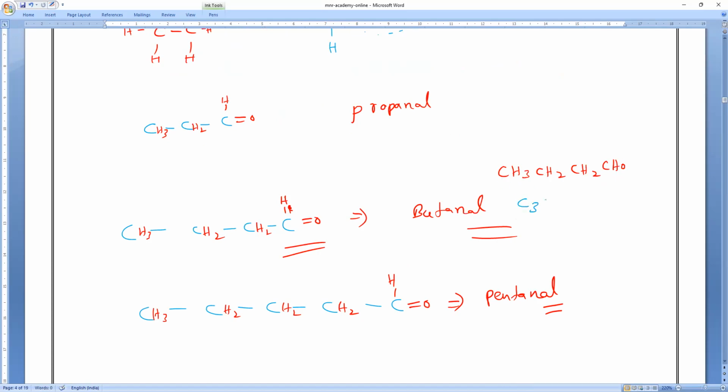This is C3H(2×3+1), that is C3H7CHO. This is also called butanal. Note it. They can give the formula in an exam like this also. Just the remaining are all the same, only the functional group alone they are putting separately. So by seeing CHO itself, you will understand that it is what actually? Everybody, aldehyde. That is what your mind should say.